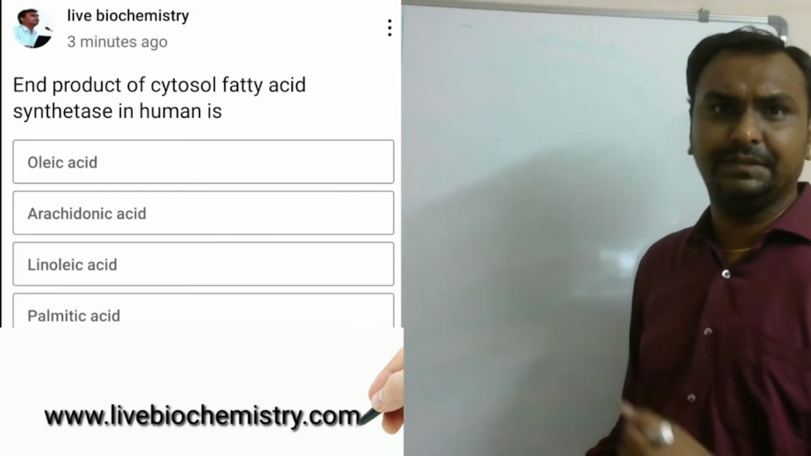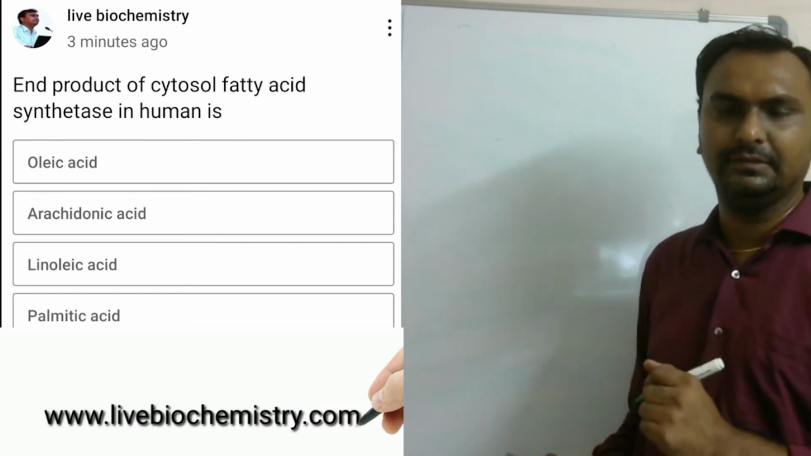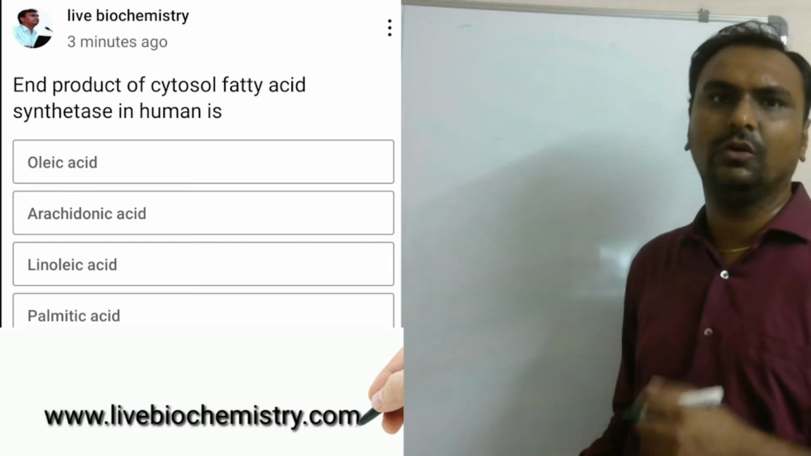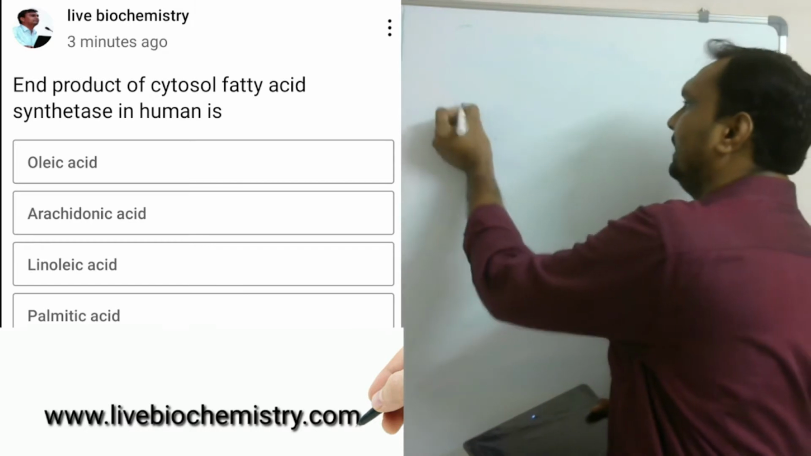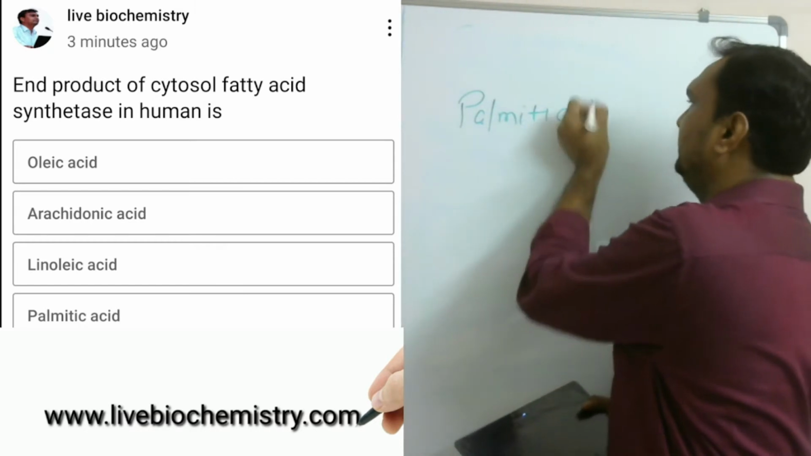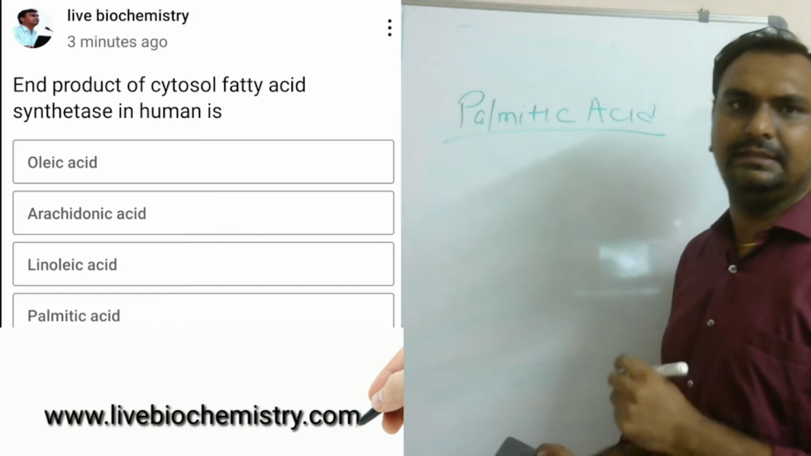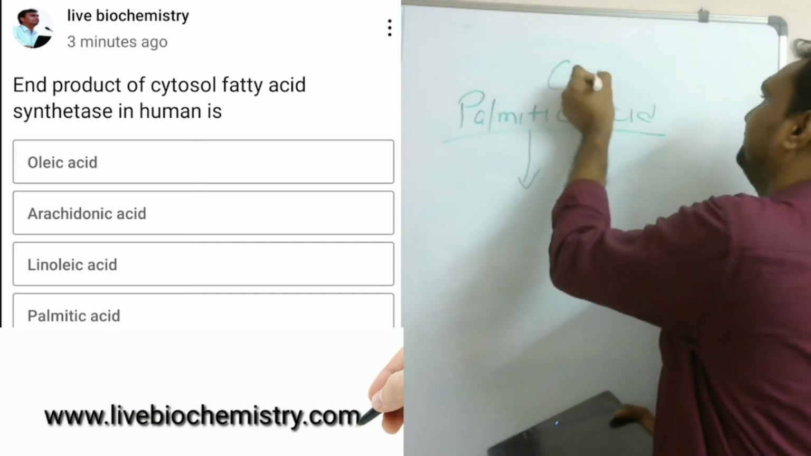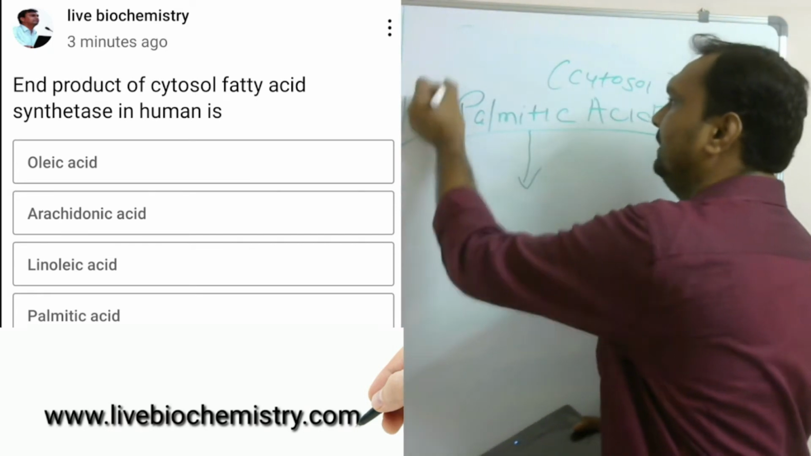Now coming to the third MCQ: the end product of cytosolic fatty acid synthesis in humans is option A oleic acid, option B arachidonic acid, option C linoleic acid, or option D palmitic acid. At the end of 7 cycles, palmitic acid is produced, so palmitic acid is your correct answer in the cytosol. The first fatty acid that is produced is the 16-carbon palmitic acid.